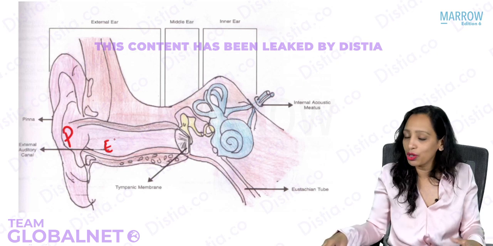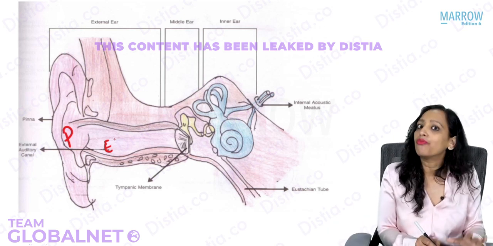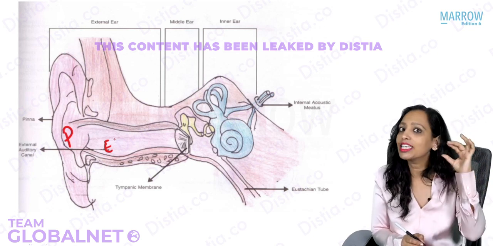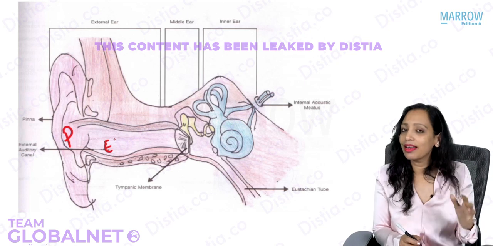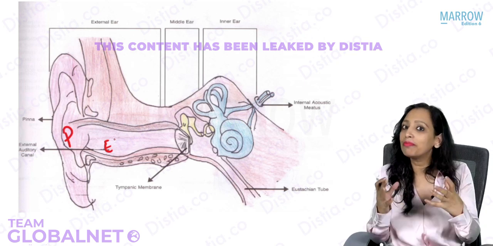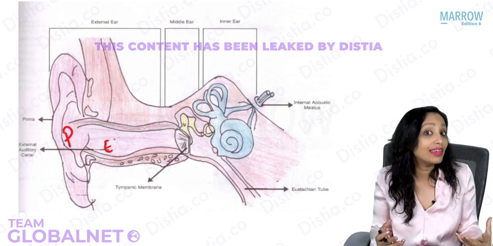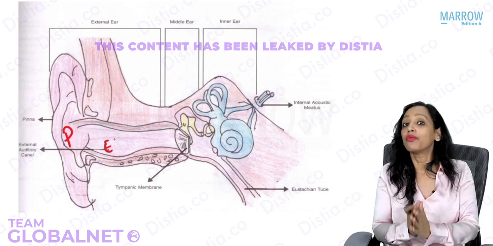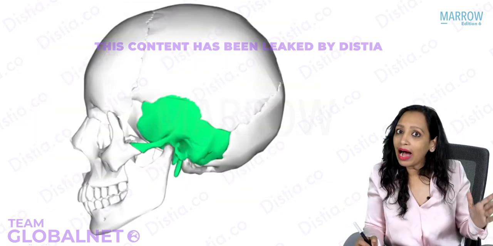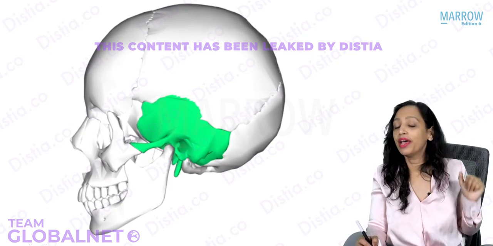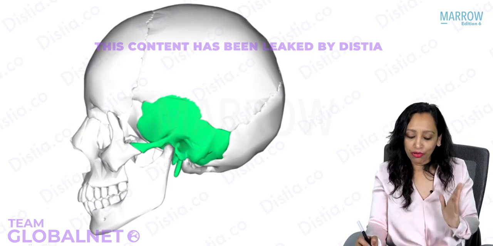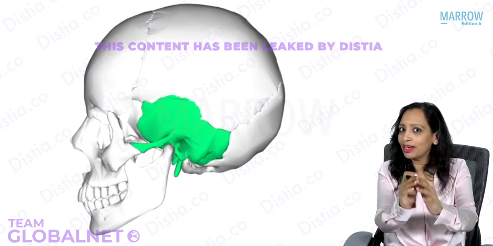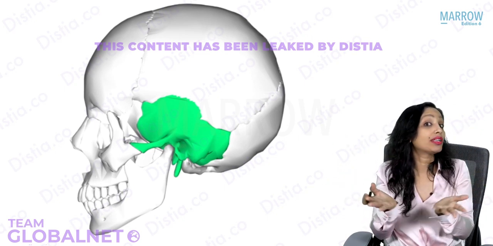And when we have a look at this picture, now we are able to make out what we are seeing. We are seeing a tunnel in the temporal bone. This tunnel houses the structures for hearing and balance, and this tunnel is what is called the ear. What lies superiorly in relation to it, what lies inferiorly in relation to it, we know all those structures. So from now on, whenever we hear or see the temporal bone, we know exactly, crystal clear, what is inside the tunnel, what is outside the tunnel superiorly, what is outside the tunnel inferiorly.